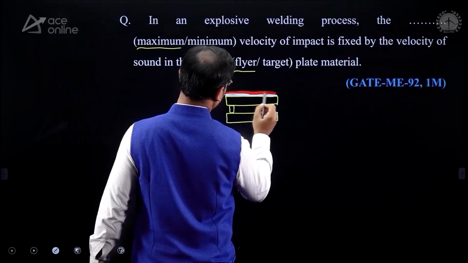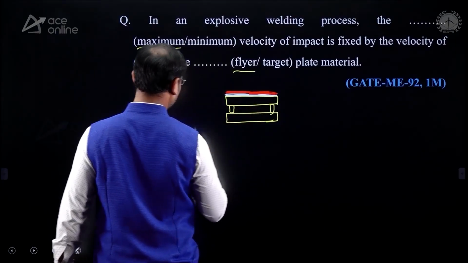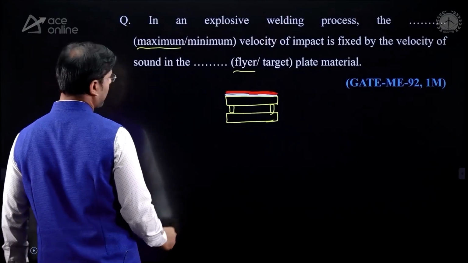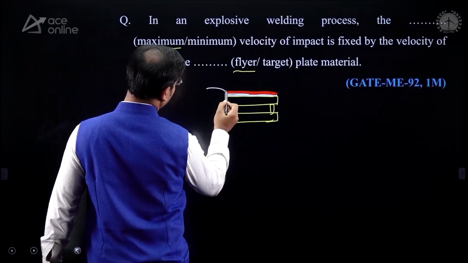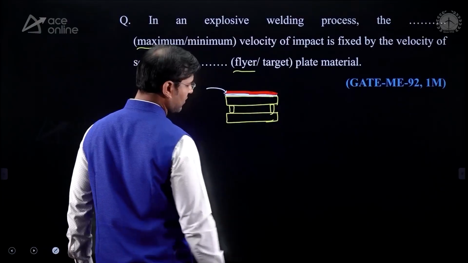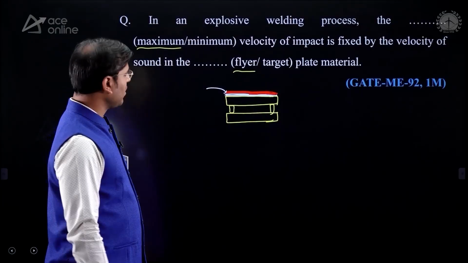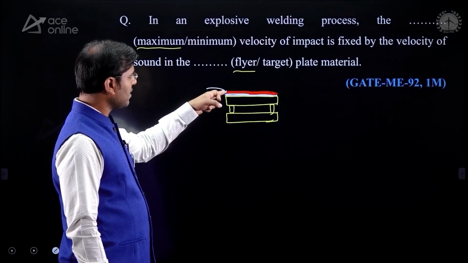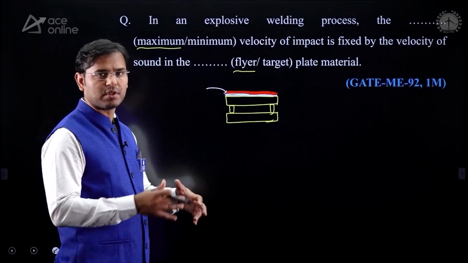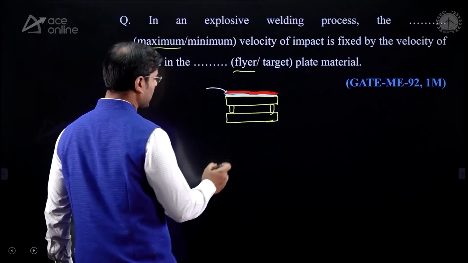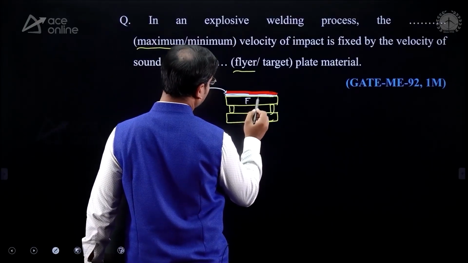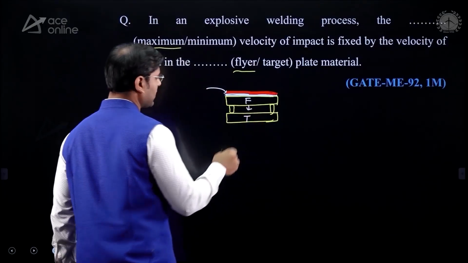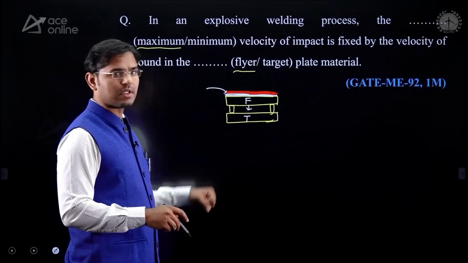Now you can see it here, the material is there, and on that material, if we give some fire, then what happens? A very big blast occurs, and because of that big blast, this top plate, known as the flyer plate, suddenly goes down with high velocity and hits the target plate.